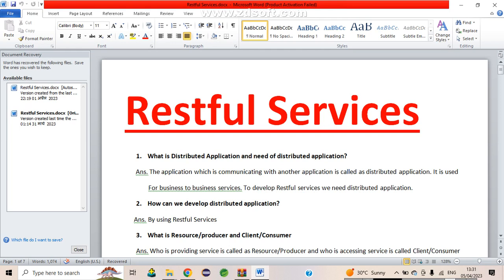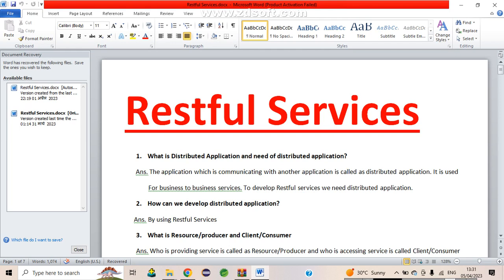So the first question is, by using the RESTful services, what type of application can we develop? We can develop distributed applications by using the RESTful services. Then the question will rise: how many types of application are available?